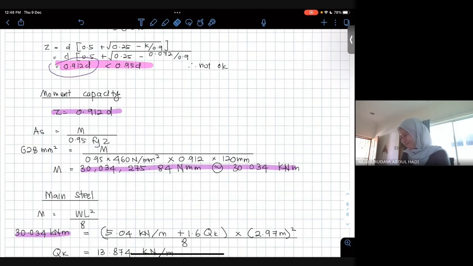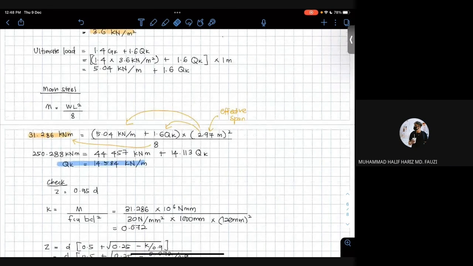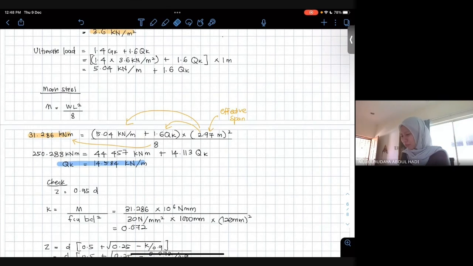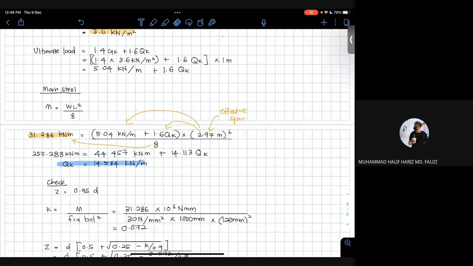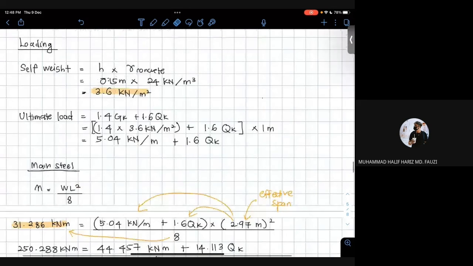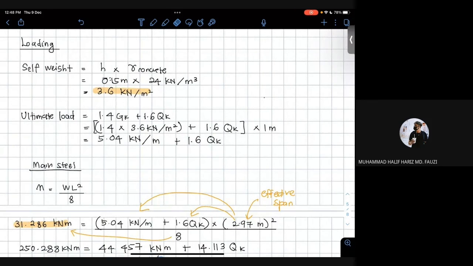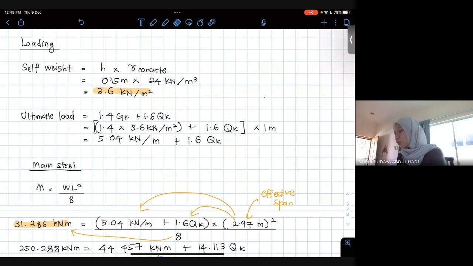Miss, kalau dekat ultimate load tu, for the GK, kalau dekat loading tu ada floor finishes, so GK tu akan tukar ke macam 3.6 ada floor finishes tambah 1, 4.6. So GK tu akan jadi 4.6. That's what yang I mention sebelum ni.